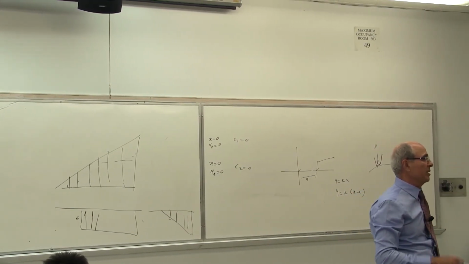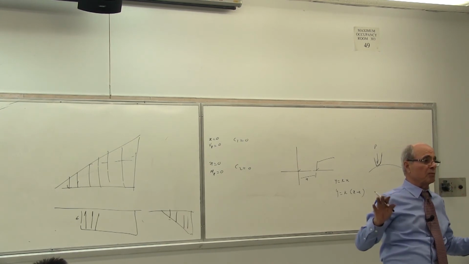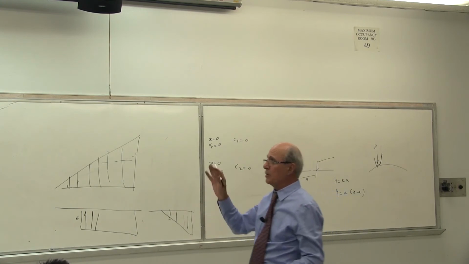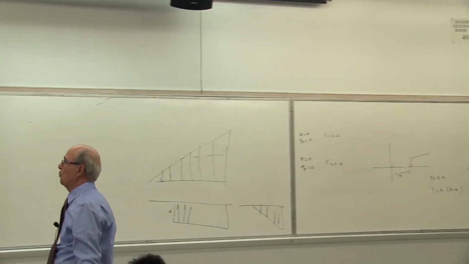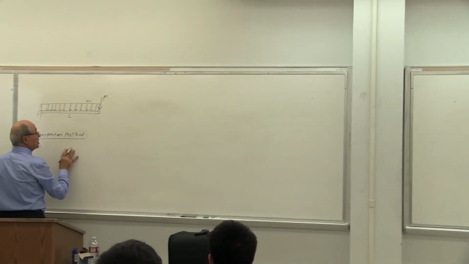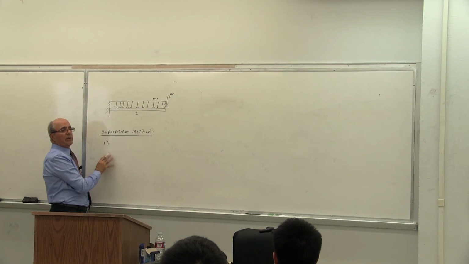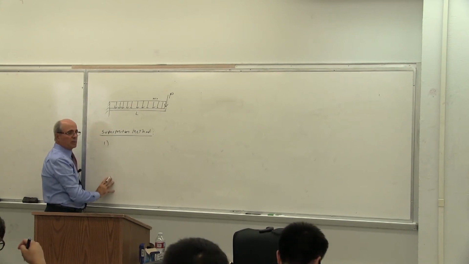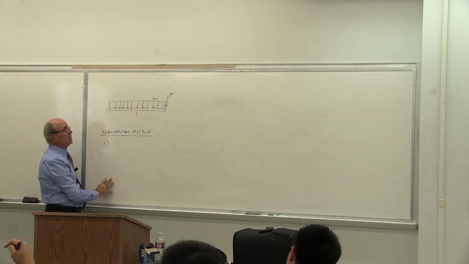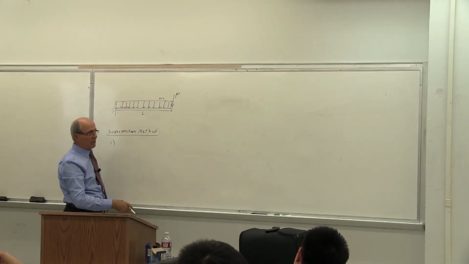Everybody understand that. Remember, next week we are going to go to a system where superposition does not work. For all the beams and the methods that we use so far, superposition works because, first of all, the deformations are very small, remember that. And second, they are all linear, write it down. There are some other conditions which are secondary. The beam has to be homogeneous, this and that, but that's not important.